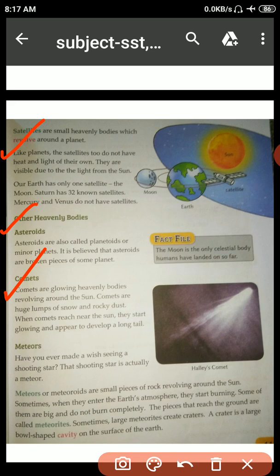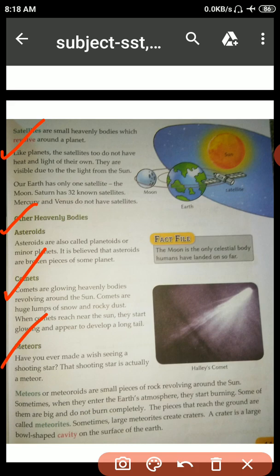Comets are glowing heavenly bodies revolving around the sun. Comets are huge lumps of snow and rocky dust. When comets reach near the sun, they start glowing and appear to develop a long tail. What are comets? Comets are glowing heavenly bodies revolving around the sun. Got it? Comets are huge lumps of snow and rocky dust. When comets reach near the sun, they start glowing and appear to develop a long tail.